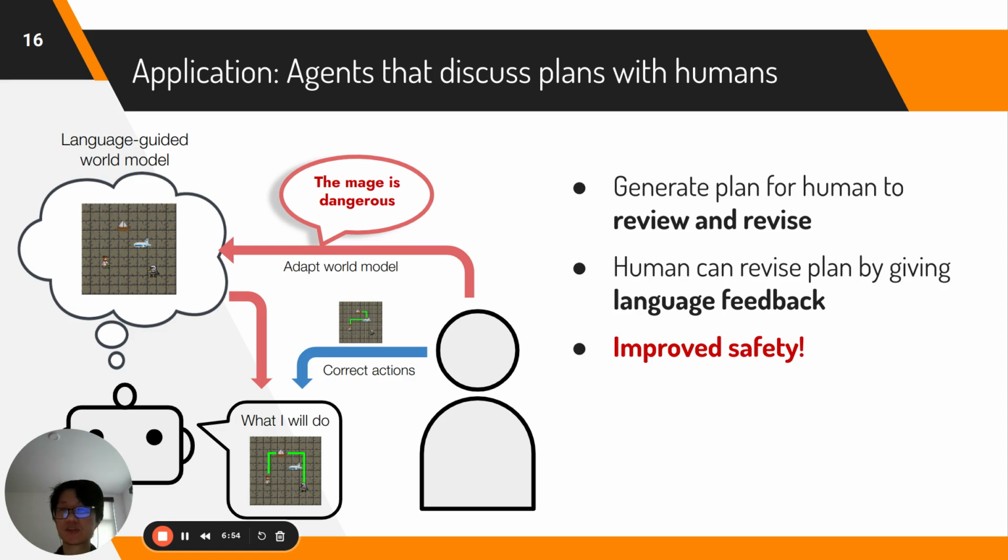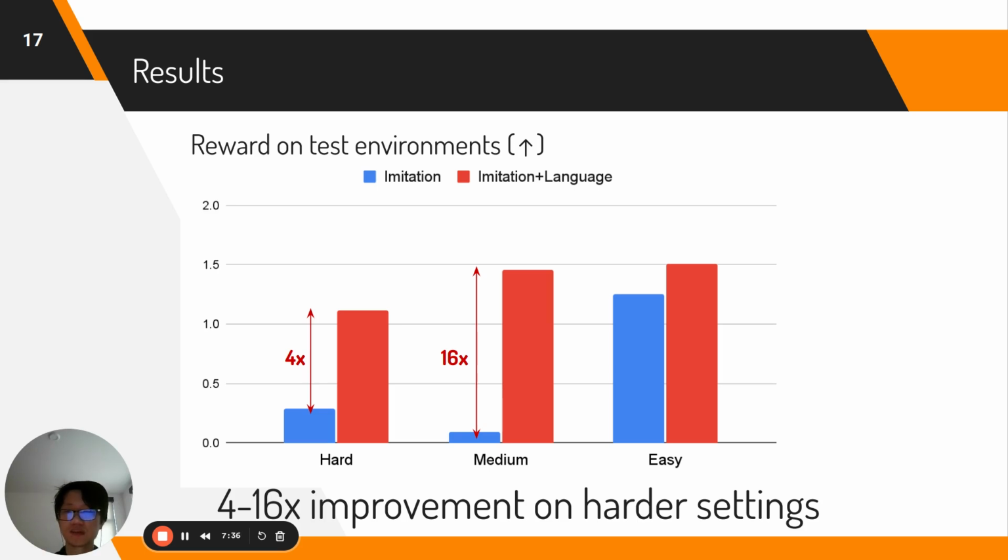We illustrate an application of language-guided world models, in which these models enable agents to generate plans for humans to review and revise. Language-guided world models allow the plans to be modified by giving language feedback to the agents. This approach conceptually improves the safety and controllability of an agent, as it has to agree with the humans on the plan before taking action in the real world. In practice, we find that this approach leads to a 4 to 16 percent boost in reward compared to only adapting the agent via imitation learning.